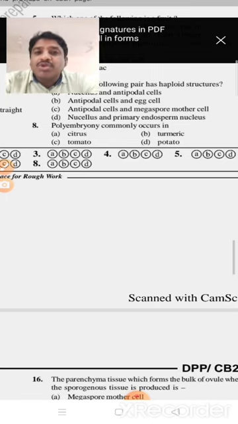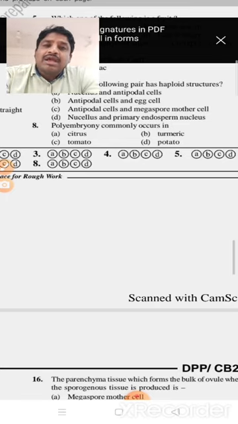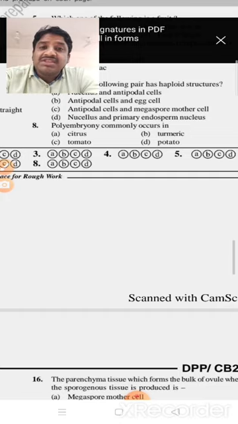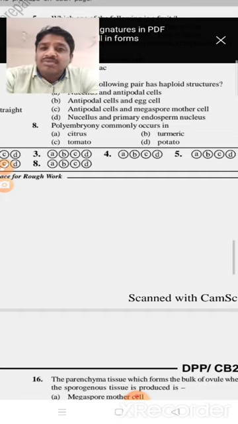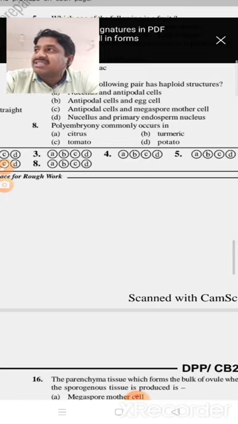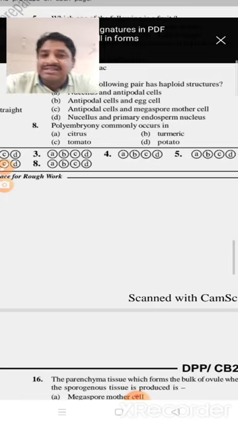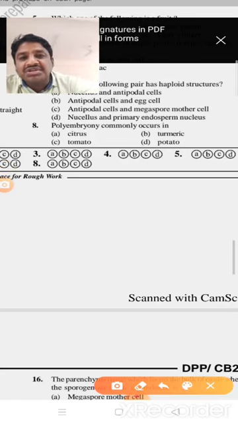These polyembryos are formed from haploid egg cells and diploid egg cells also, and from the nucellus together with the integuments. All together, the polyembryos can be formed. This polyembryonic concept was discovered by the scientist Antony von Leeuwenhoek. The main example is citrus plants. So here the answer is option A.